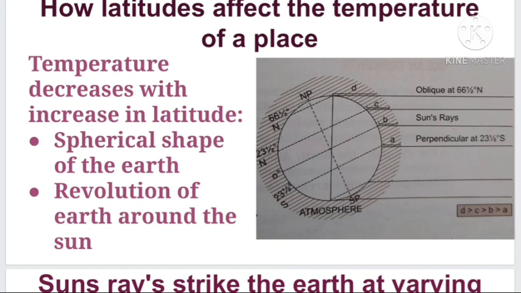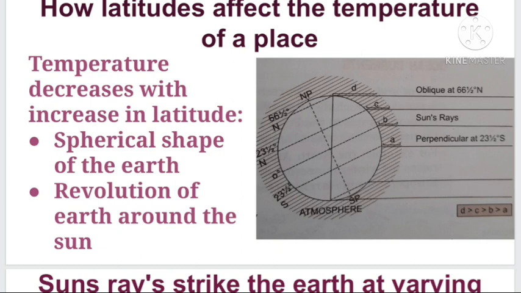One is the spherical shape of the earth and the revolution of the earth around the sun. The spherical shape of the earth and the revolution of the earth around the sun lead to the temperature decrease with increase in latitude. As you can see in this picture, due to the spherical shape, the sun's rays received by the earth are different. When the sun's rays are vertically overhead of a latitude, that latitude will receive more heat energy, or maximum insolation. But other latitudes will receive slanting, oblique rays.